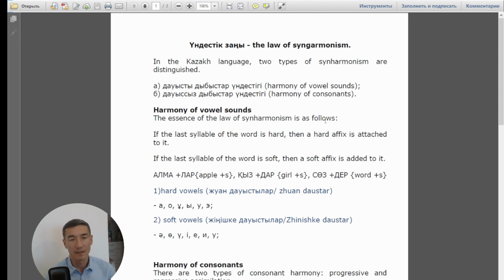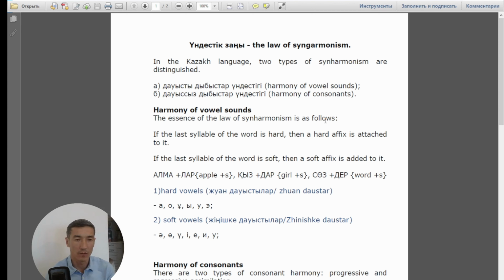And this thing is the law of synharmonism in the Kazakh language. It has two types of synharmonism: Дауысты дыбыстар үндестігі, harmony of vowel sounds, and дауыссыз дыбыстар үндестігі, harmony of consonants.